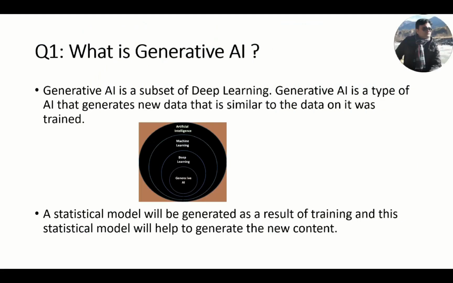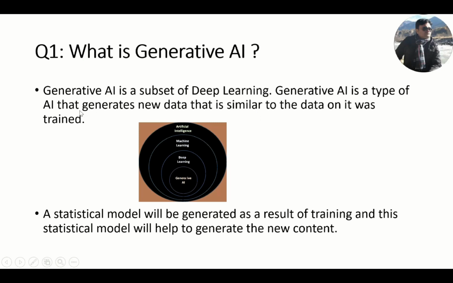So this is a very obvious question. What is generative AI? Generative AI is a subset of deep learning. As we see in the picture, machine learning is a subset of artificial intelligence, deep learning is a subset of machine learning, and similarly, generative AI is a subset of deep learning.